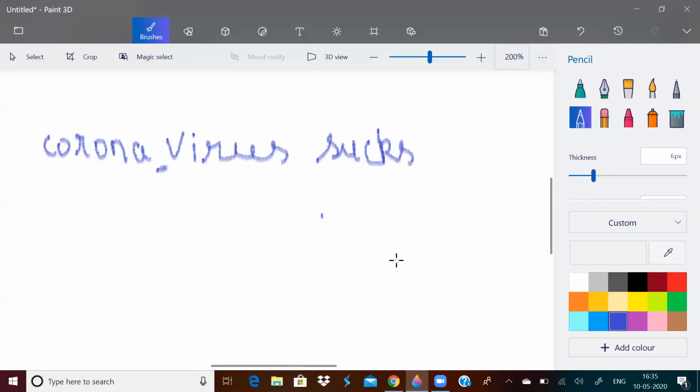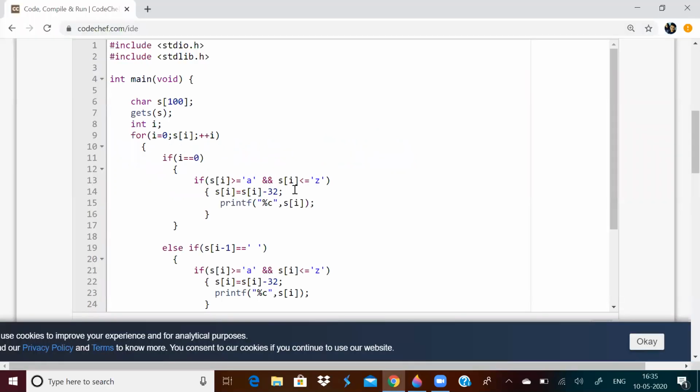You can use the getline function also, or you can use the other method of scanf, which you might have seen if you had visited HackerRank or HackerEarth. There was a basic assignment on how to use scanf to input a sentence. So you can use that also, but I prefer gets. gets is used for sentences.